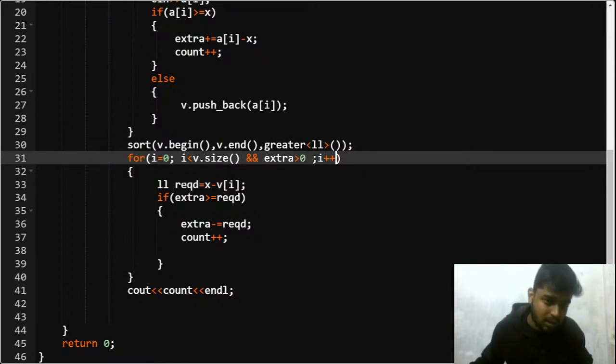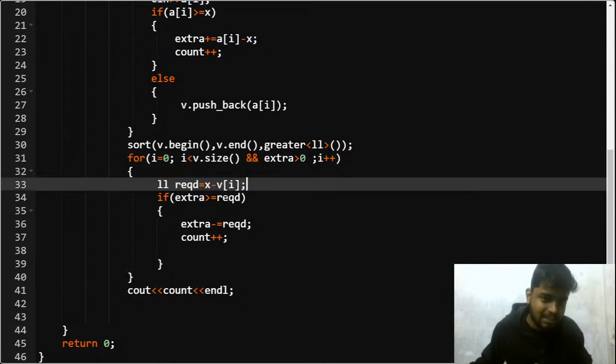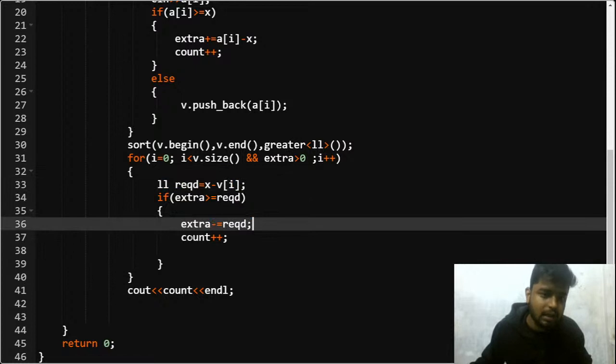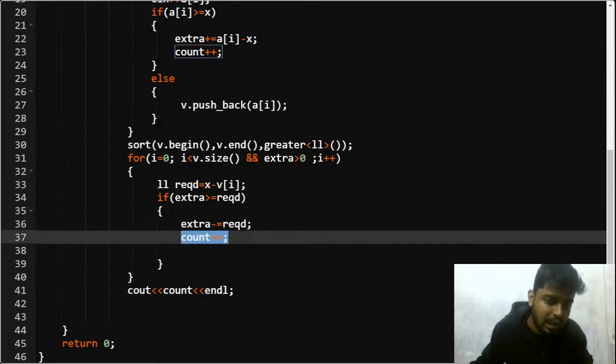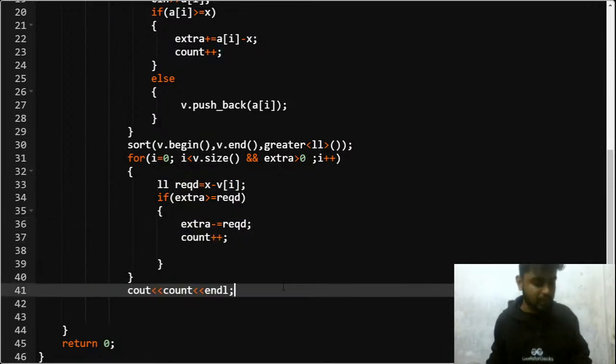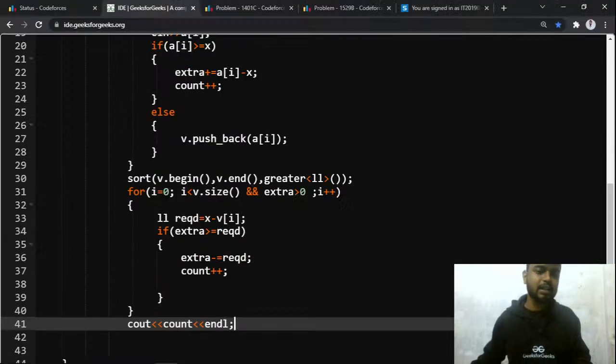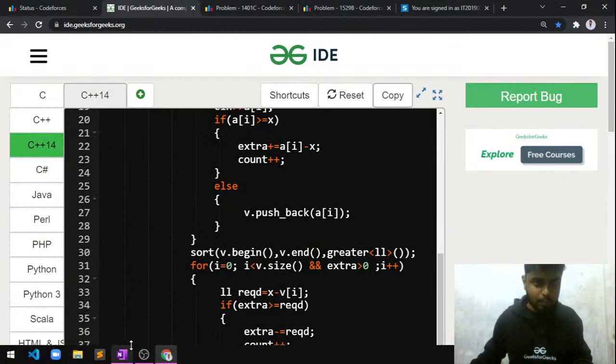I plus plus, then required is equal to x minus v of i. If extra is greater than or equal to required, then extra minus equals required, and then I do a count plus plus, and in the end I print my count, right? Is this much part clear to everyone? I hope that this problem was clear to everyone, right?